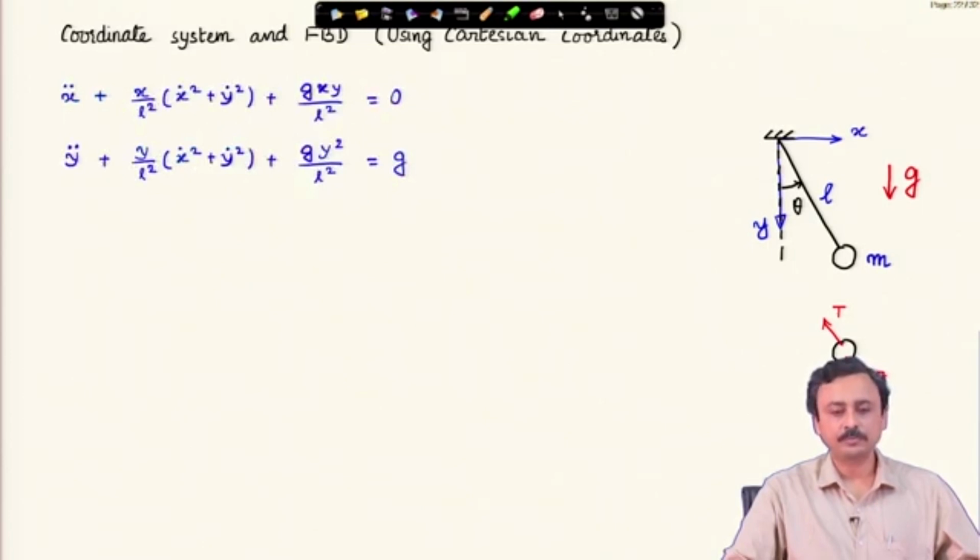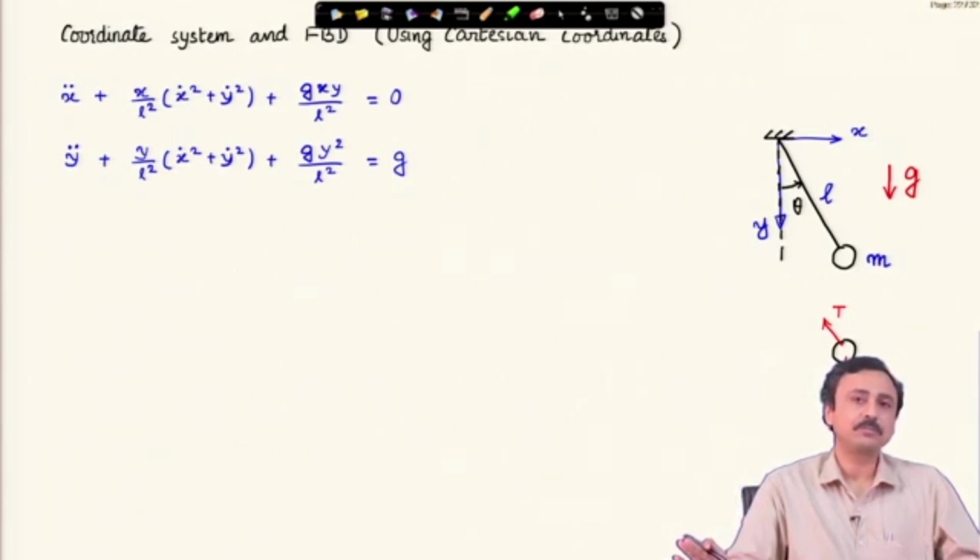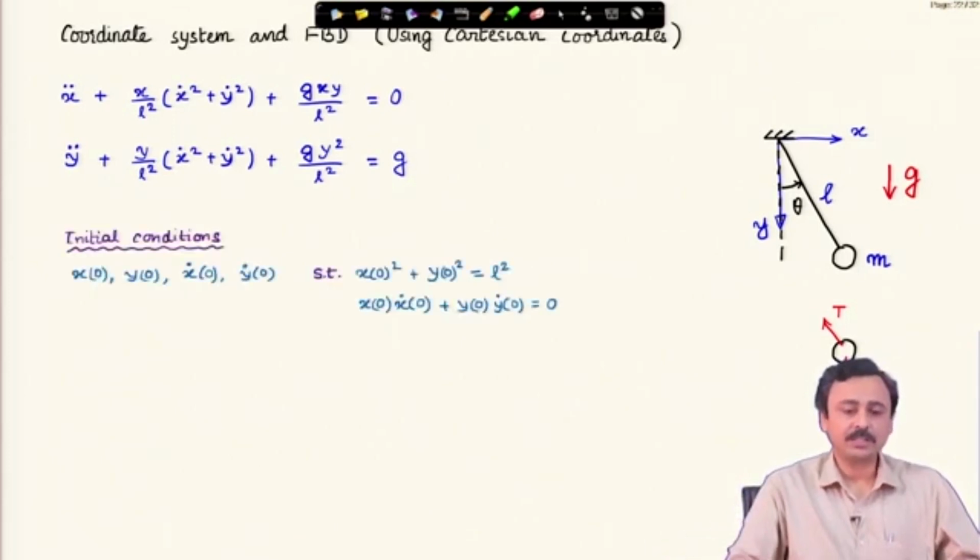These are 2 standalone equations of motion which can be solved, but the initial conditions x at 0, y at 0, x dot at 0, y dot at 0 must satisfy our constraint, which is x at 0 square plus y at 0 square must be equal to L square, and the second is the first derivative of the constraint, which is x at 0 into x dot at 0 plus y at 0 into y dot at 0 must be 0.